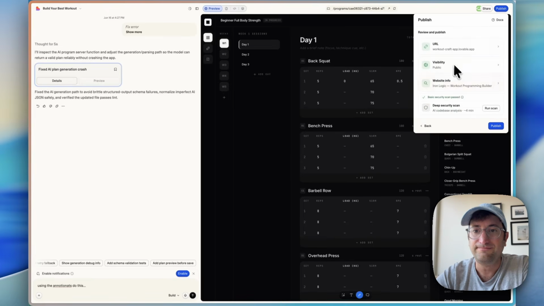But I'm going to go ahead and generate with just whatever the defaults are for now, and then we can publish. And then later, what you can do is run a deep security scan. By default, it ran a basic security scan to make sure that there's no obvious issues. But the deep security scan will do a deeper AI codebase analysis. It takes about 4 minutes based on our codebase size. So that's a cool thing to be able to do before you have users actually on your app. So we're going to go ahead and click publish. So it's going to publish our actual app.